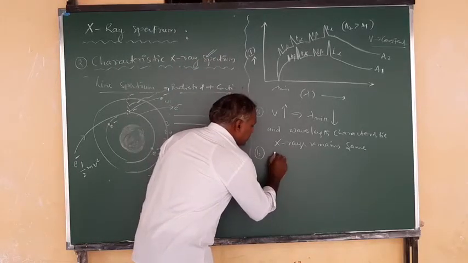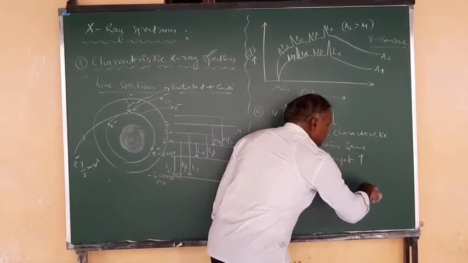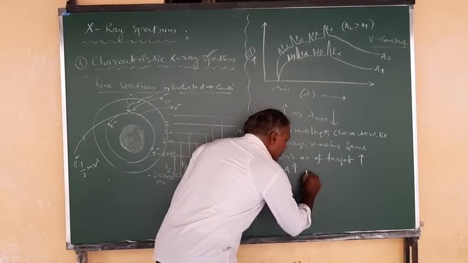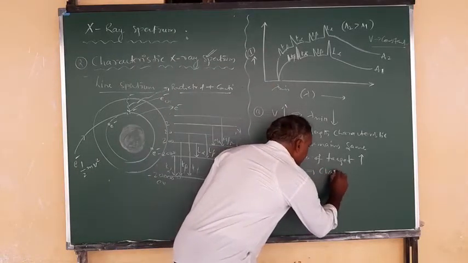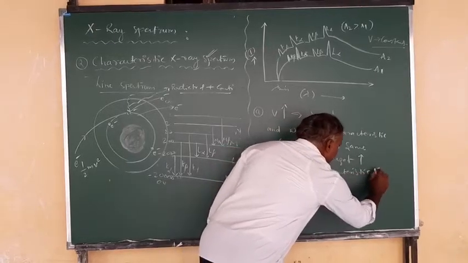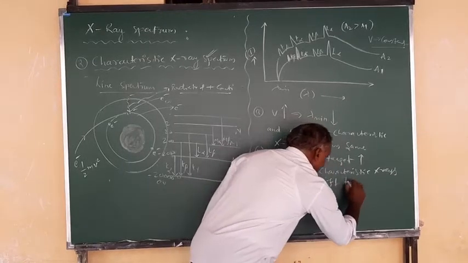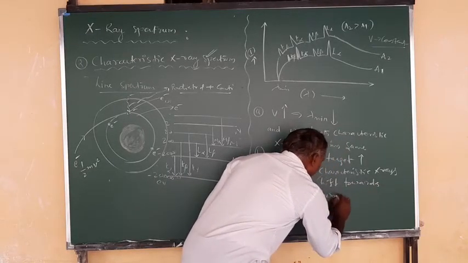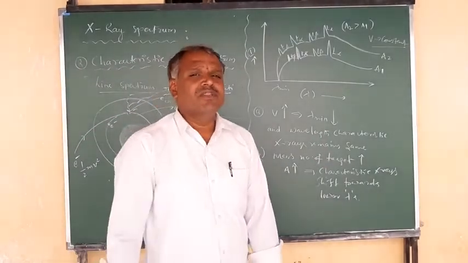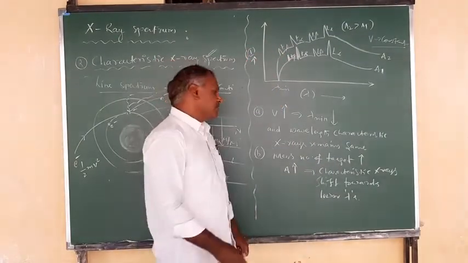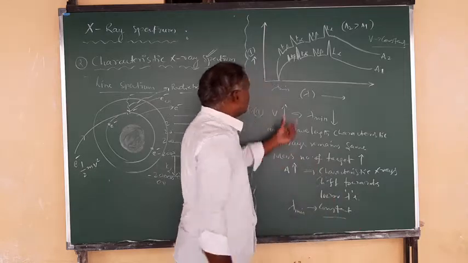When the mass number A of the target increases, the characteristic X-rays shift towards lower wavelengths, but the cutoff or minimum wavelength of the X-rays remains constant, as the potential is maintained constant, and here lambda minimum is constant. That is what we observed in this second graph, right?